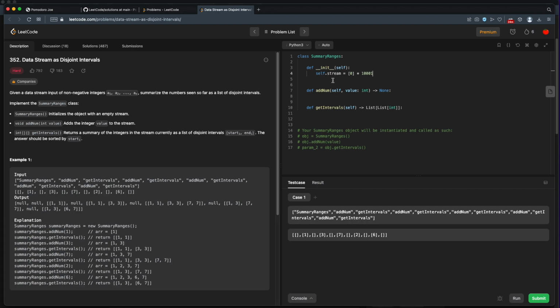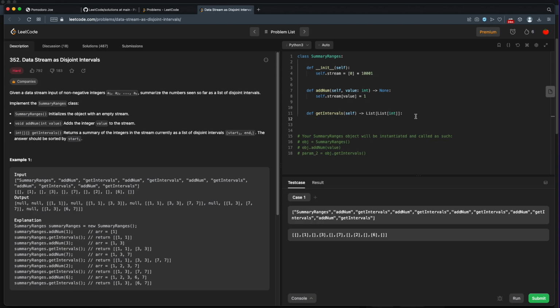Okay, so I think that handles our init. Now in add num, again, this is super simple. We just say self.stream for this value, we'll just flip it to a 1. And there's no need to flip it back. We just have an add to stream. There's no way to remove things from the stream. And that's it. So now get intervals is the trickier part.